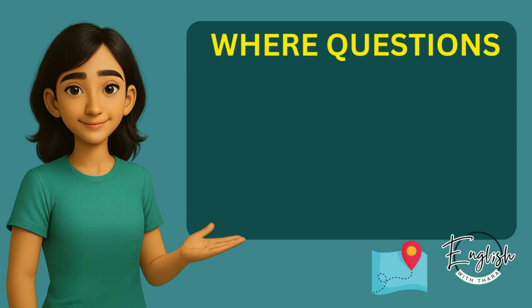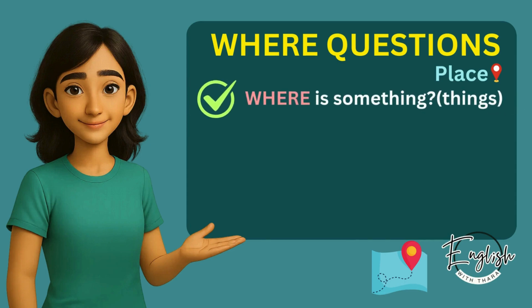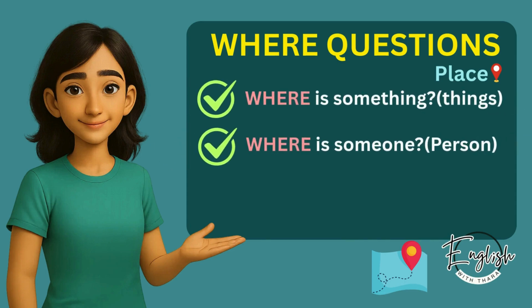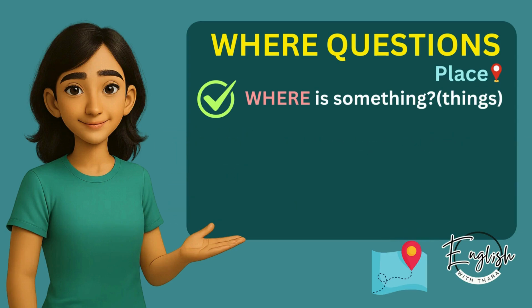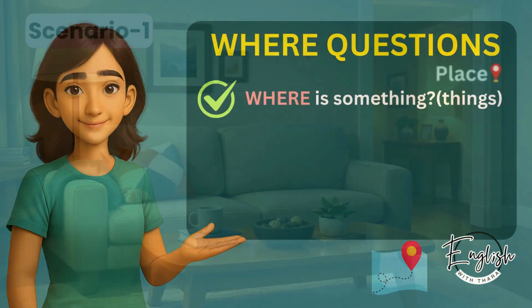Next, let's look at where questions. They are mainly used to ask about place. There are three common ways to use where. First, where is something? Next, where is someone? Finally, where does someone do something? Let's start with where is something, with some simple examples.